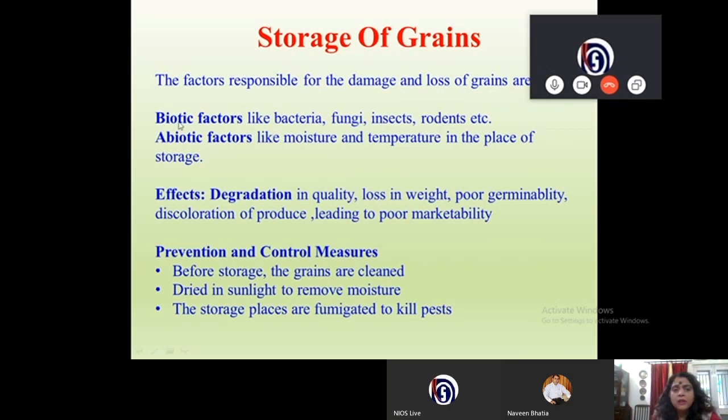Biotic factors include bacteria, fungi, insects and rodents, whereas abiotic factors include moisture and temperature in the place of storage. So what does it do to the grain? There is degradation in quality, loss in weight, poor germinability, discoloration of produce, leading to poor marketability.